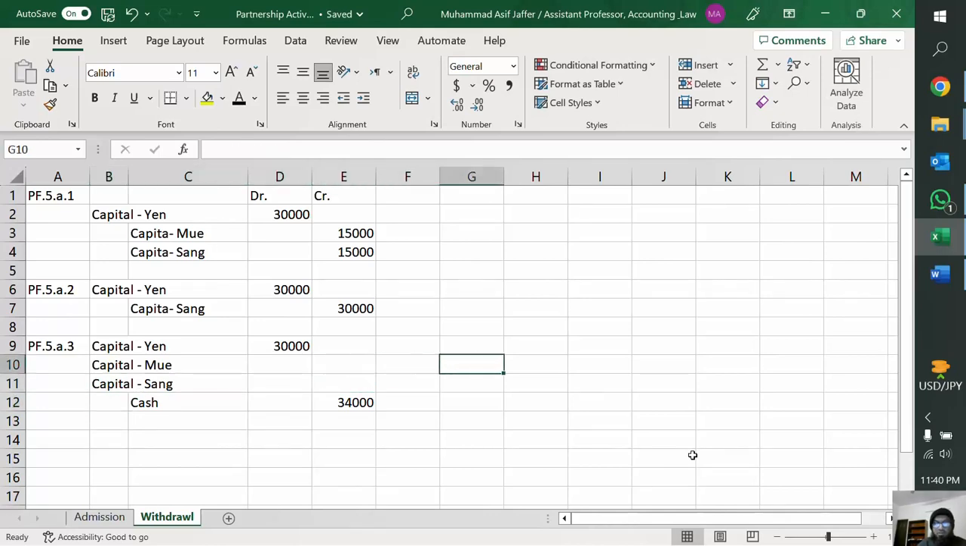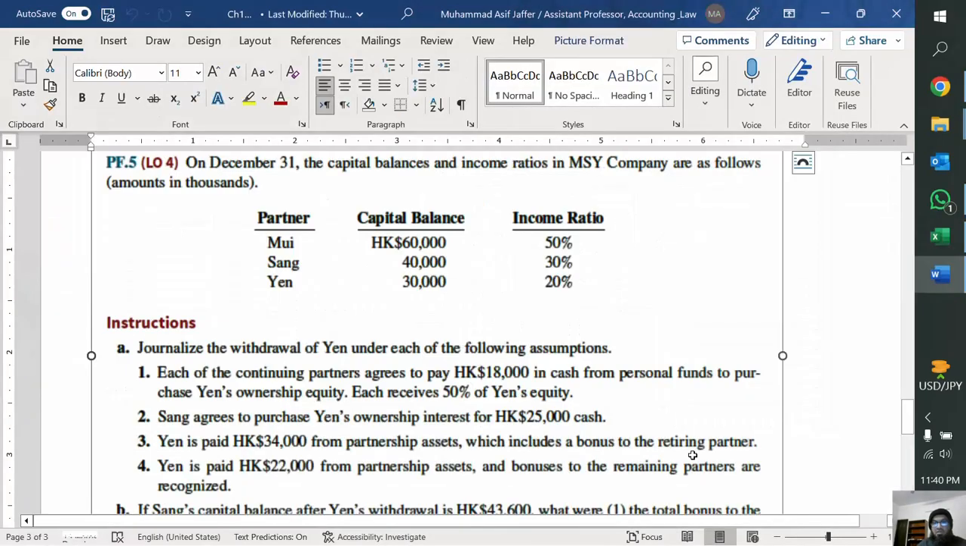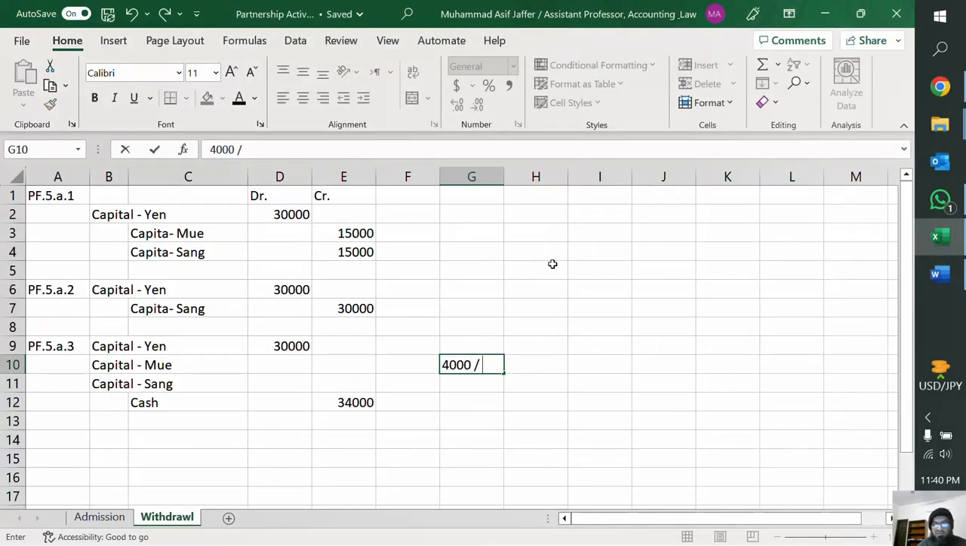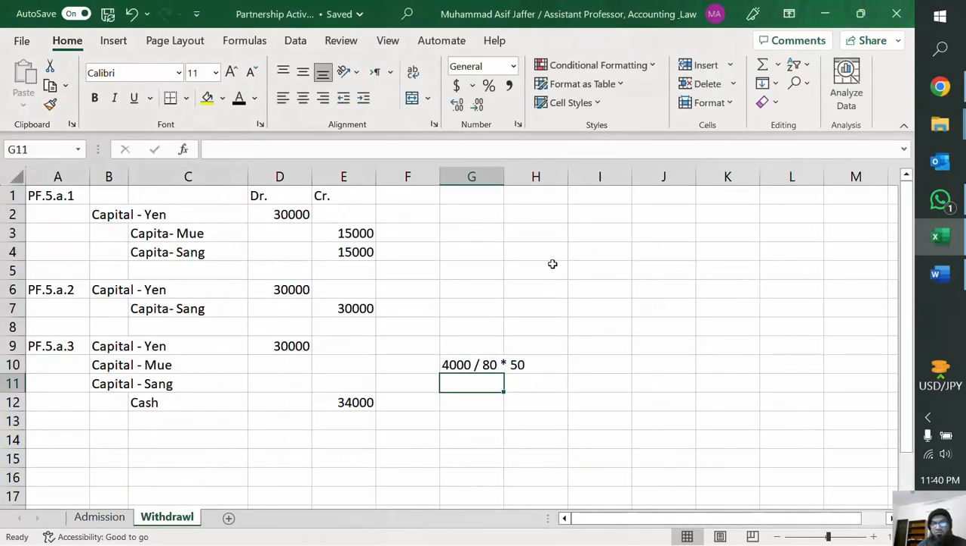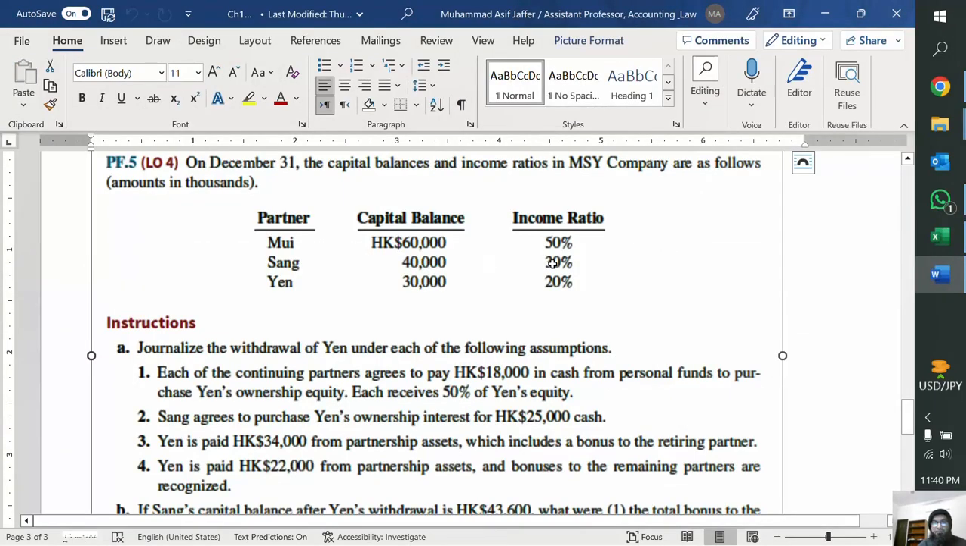So the total loss is 4,000, and their income distribution ratios after Yan leaves will be 5 is to 3, right? 50% is to 30%, right? So total is 80. Out of 80, 50 will be transferred to Mu, and Sang will suffer 30%. So we divide this by 80 and multiply this by 50. So this will be the amount for Mu, and this will be the amount for Sang.